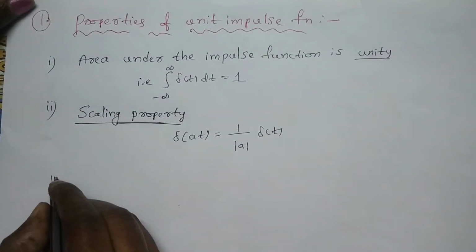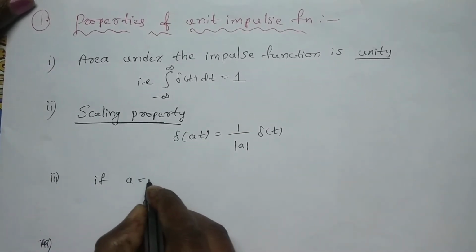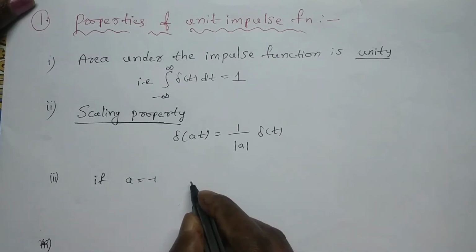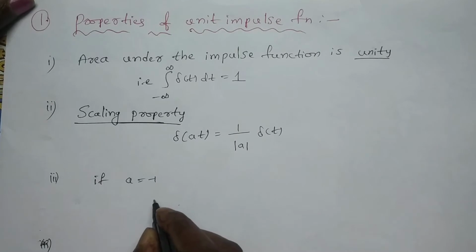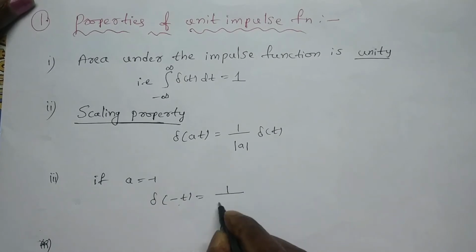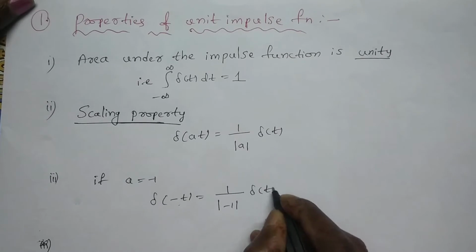And the third property: if a is equal to minus 1, substitute in the scaling property, a is equal to minus 1. Let's see, del of minus t is equal to 1 by mod of minus 1 into del of t.